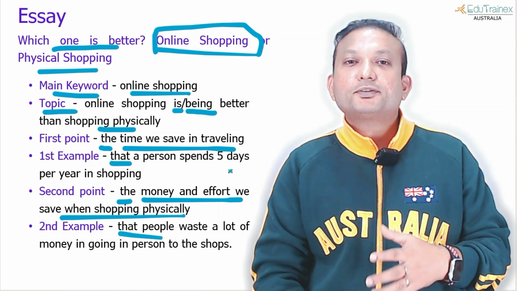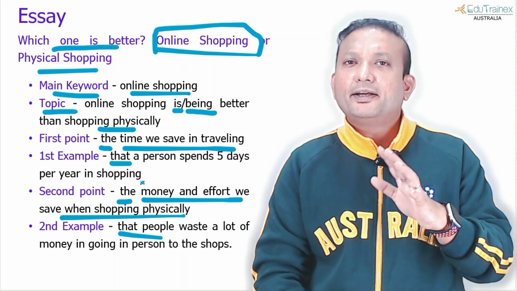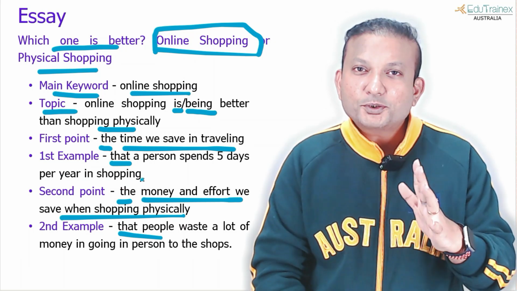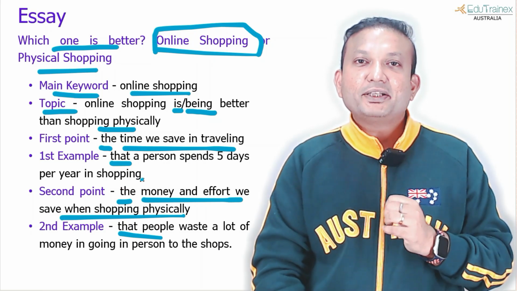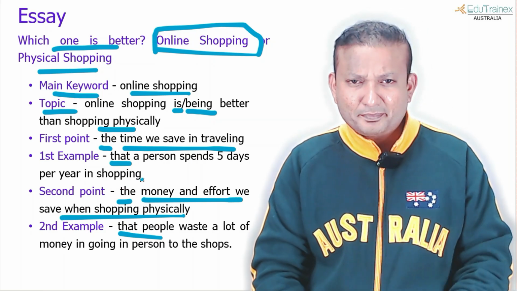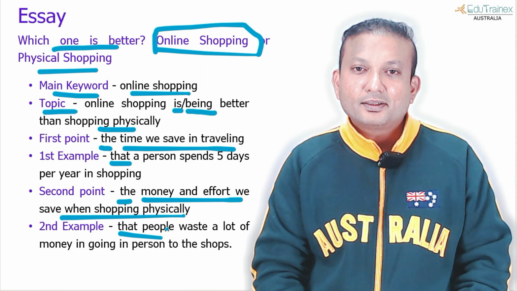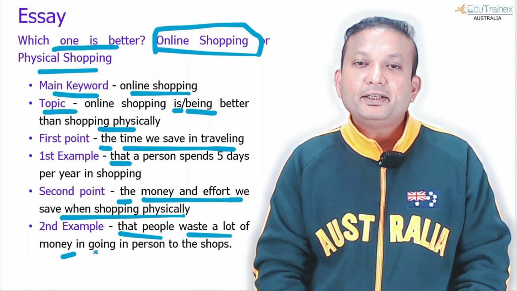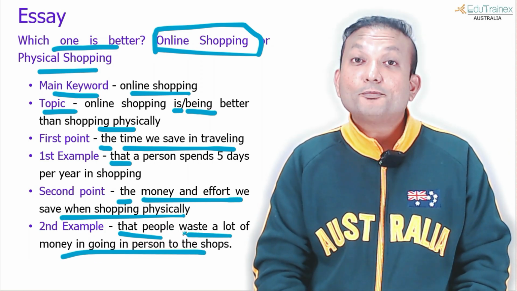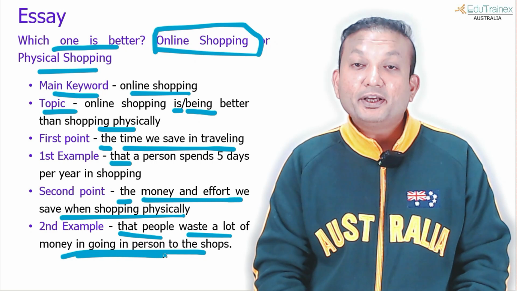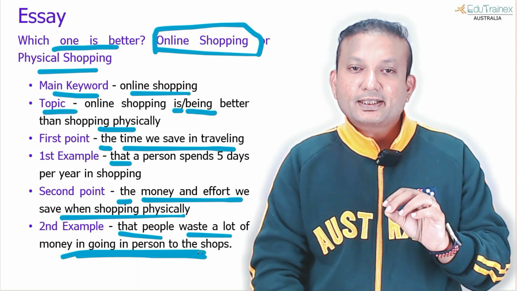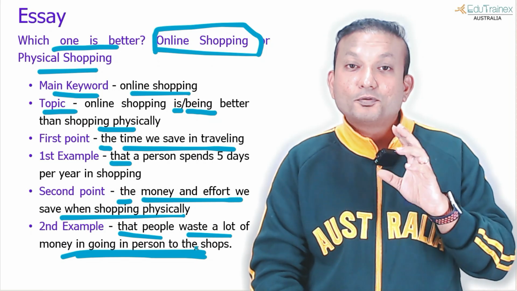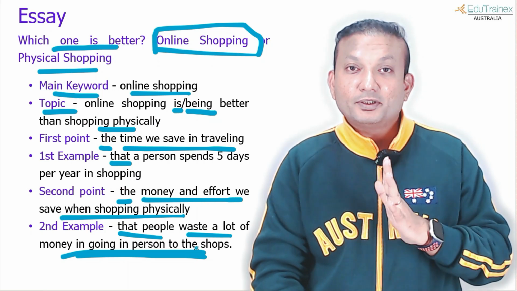That a person spends 5 days per year in shopping. It may not be actually correct or incorrect, doesn't matter. Just write something from your own experience or make it up. Second example, that people waste a lot of money in going in person to the shops. Okay. First example, second example, always start with that. First point, second point, always start with that.